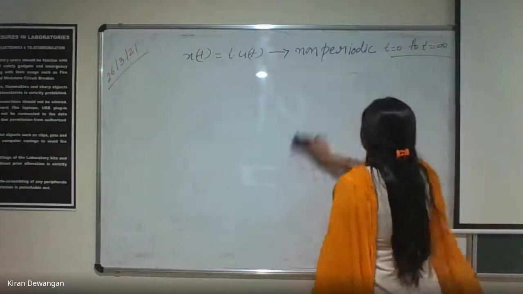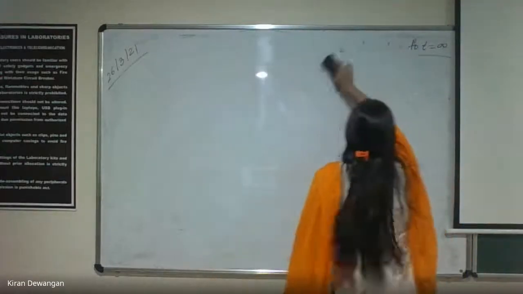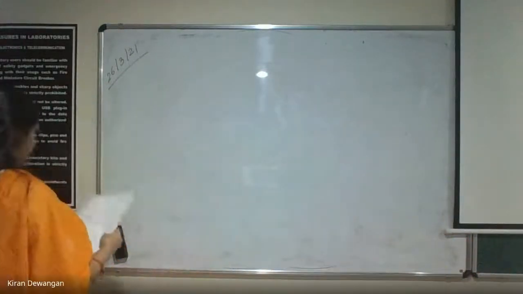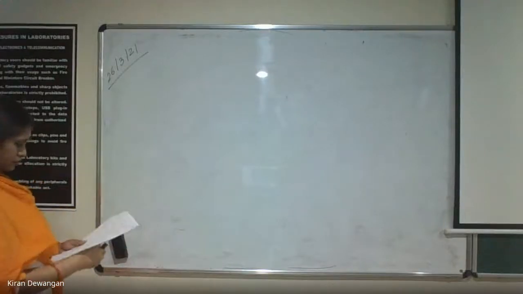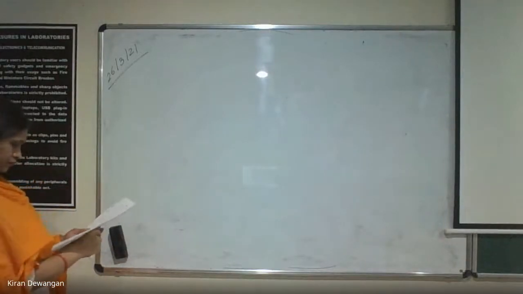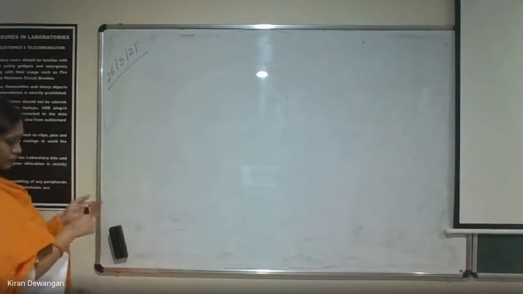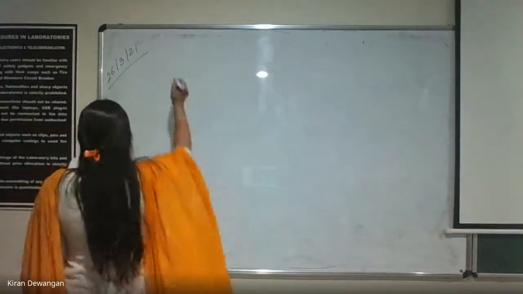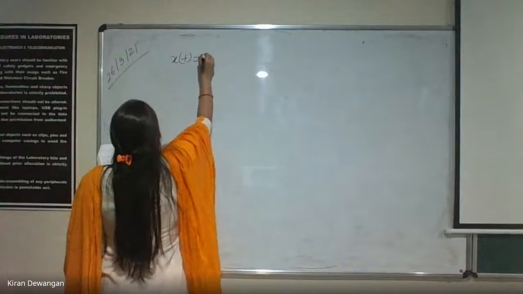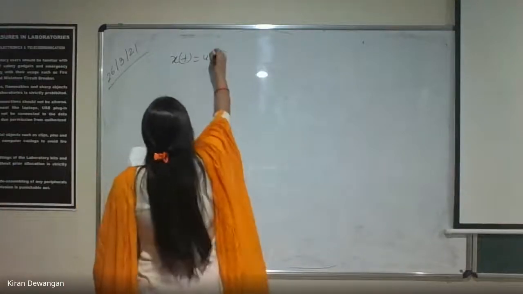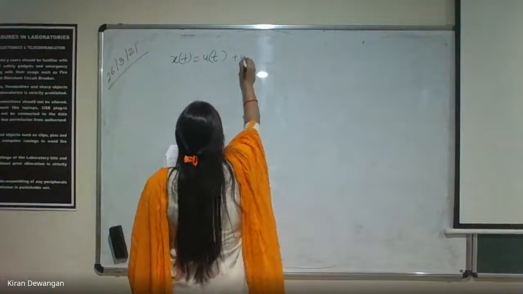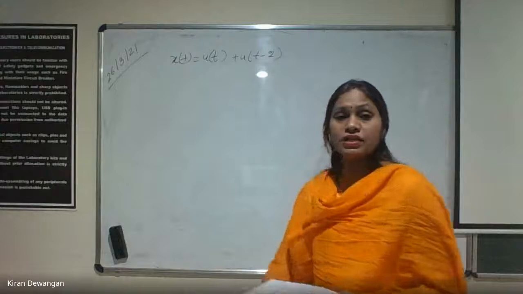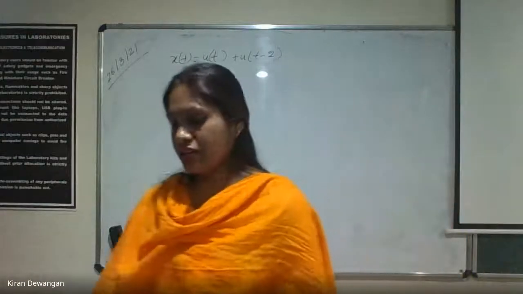Now let's do another one. x(t) is u(t) plus u(t minus 2).